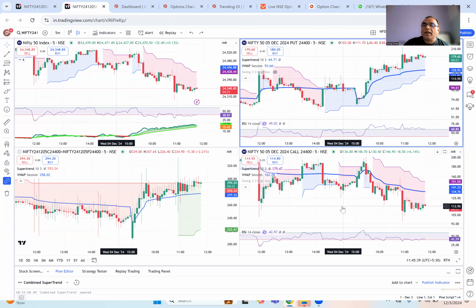Now, when you are directional, are you going to be on the option buying side or an option selling side? Now, the fact that VIX has been increasing means there could be sudden moves in the market. A sudden move can also be a reversal move. So if you're an option seller, then you are playing with fire. So today I would not be selling an option.